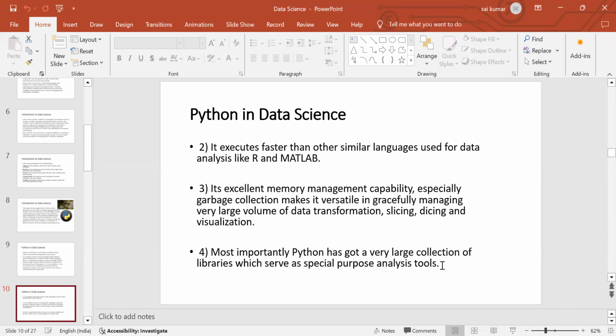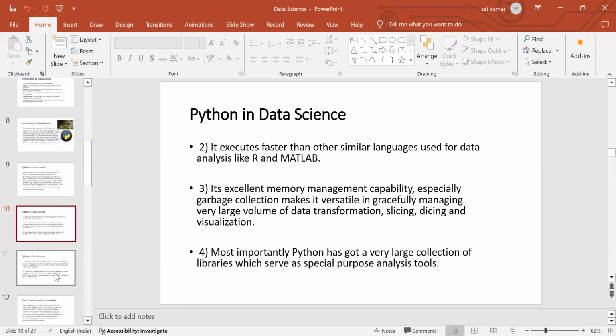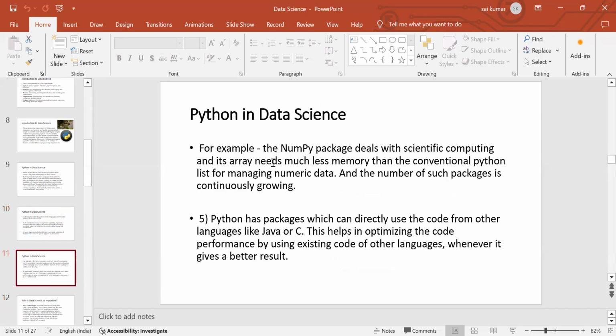The Python contains that library. So Python can be used in data science. Let's see another point. For example, the NumPy package deals with scientific computing, and its array needs much less memory than the conventional Python list for managing numerical data. And the number of such packages is continuously growing.